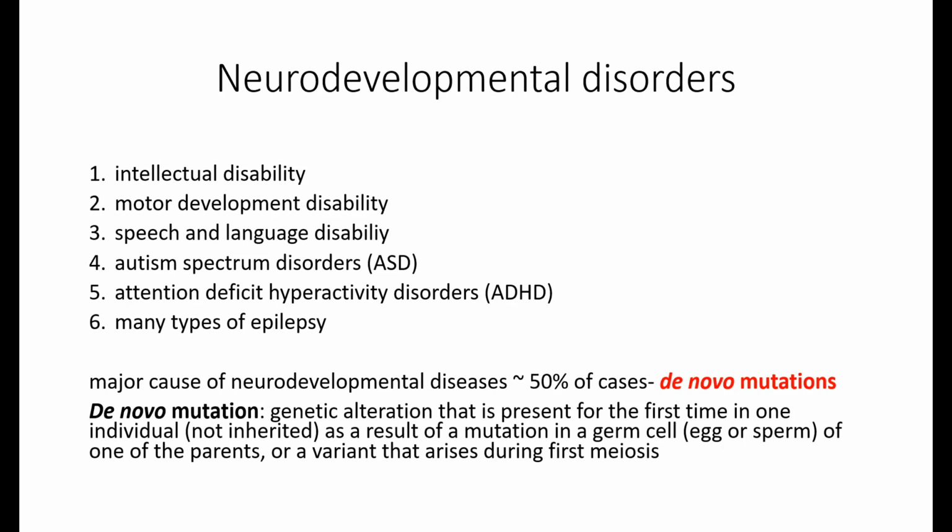But in the majority of cases, it's not inherited, it's not in the germ cells, and it actually occurred during the first meiosis. What is the first meiosis? It's the time point where the egg and sperm connect and only one cell forms. And the first division of this cell into the two new cells is called meiosis.